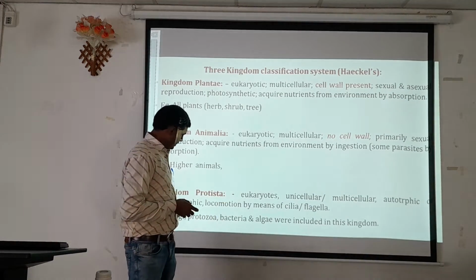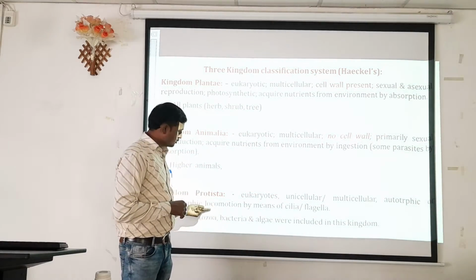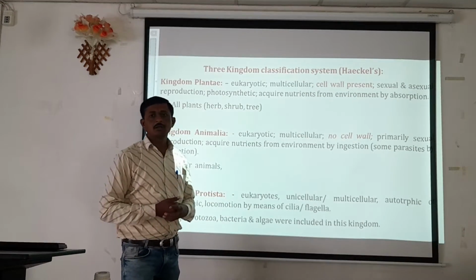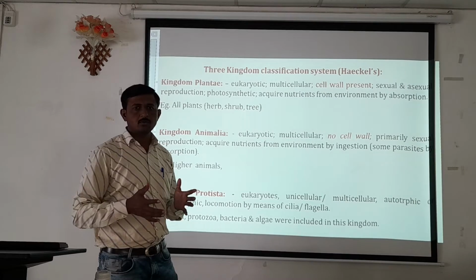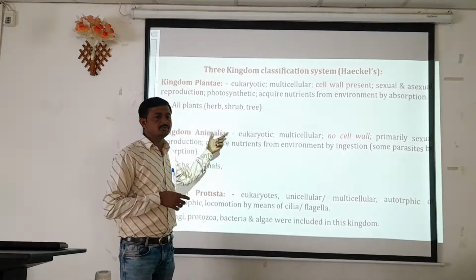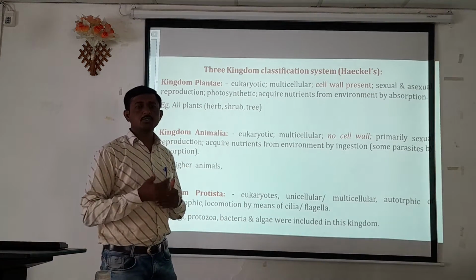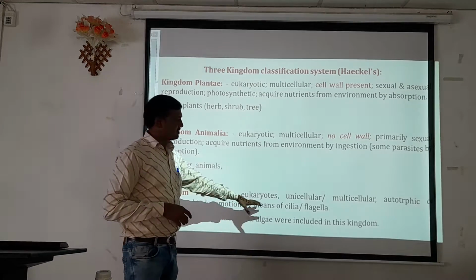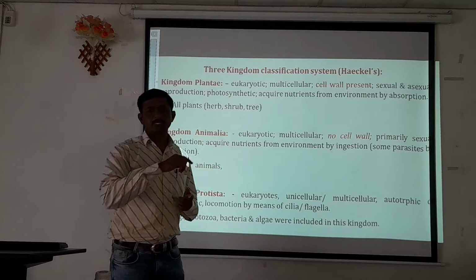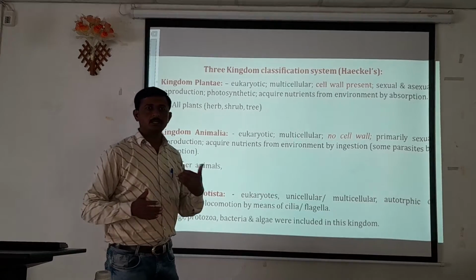These organisms show properties similar to those of kingdom Plantae. Apart from that, they also show the property of locomotion, that is, movement by means of cilia or flagella. These are not true limbs, which are present in the organisms of kingdom Animalia. They move by means of cilia or flagella, which are small appendages present on the outer side of the cell and helpful for the movement of that organism in the environment.